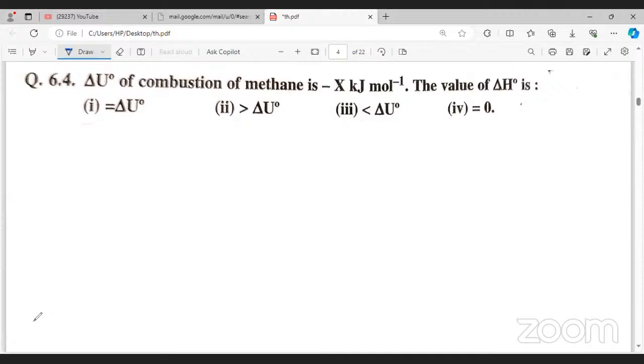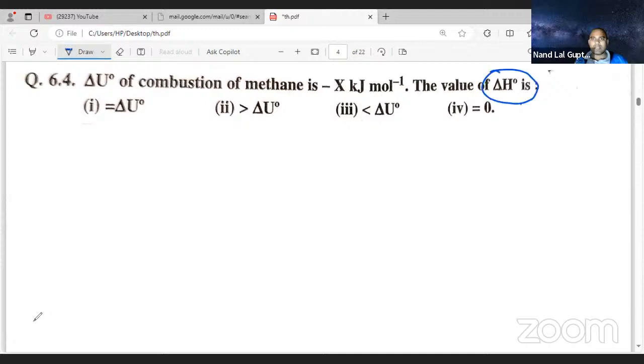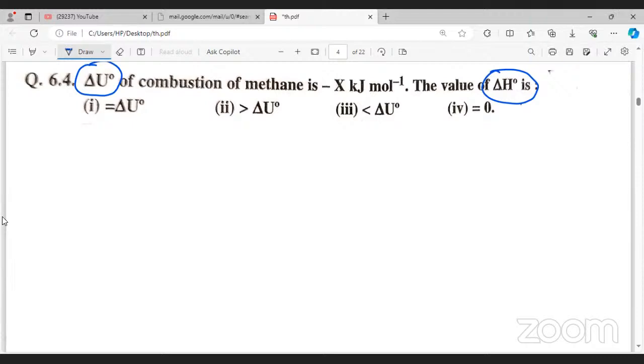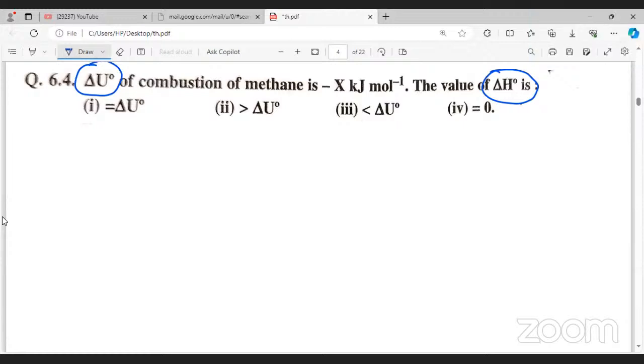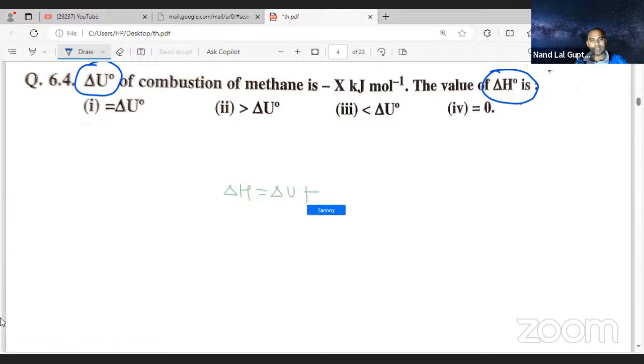Value of delta is 0. So they are giving delta H value and delta U value. How they are interrelated? Can you write the equation? How these two terms are interrelated? Write the equation. How these terms are interrelated? Okay. Delta H equals delta U plus P delta V. Okay. That is correct. Very good.